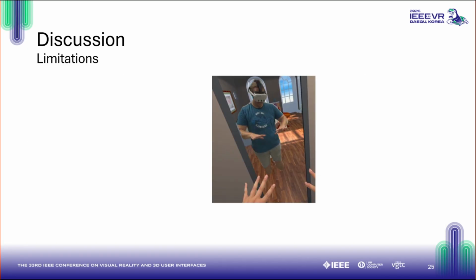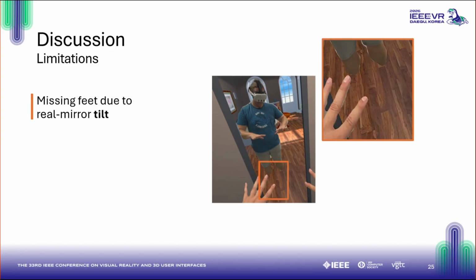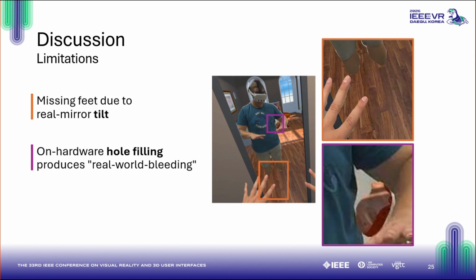While the study performed well, we also encountered some limitations. One of them is the missing feet in the real mirror, due to its high sensitivity to tilt, as it amplifies misalignment in the mirrored world, revealing Z-fighting artifacts. We also had occasional hole-filling artifacts from hardware depth map pre-processing, revealing the real world to bleed through.